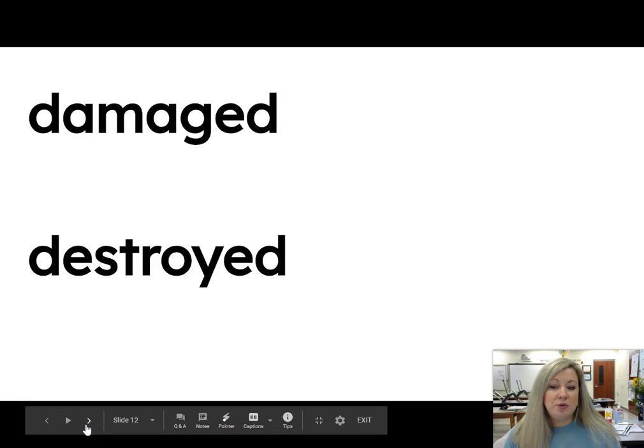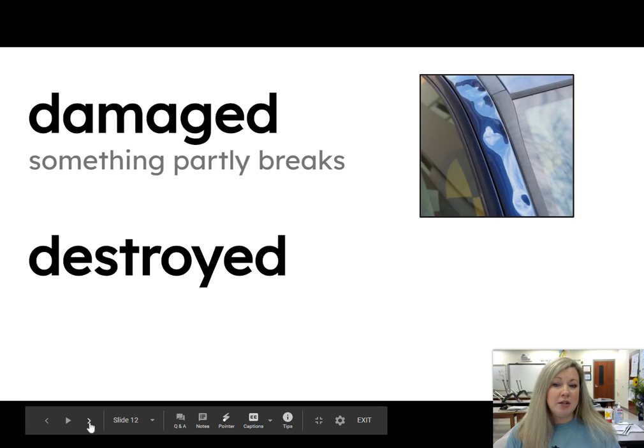We also saw two new vocabulary words. We saw the word damaged and we saw the word destroyed. If something is damaged, it just partly breaks. So look at this car. You can tell it has been damaged.